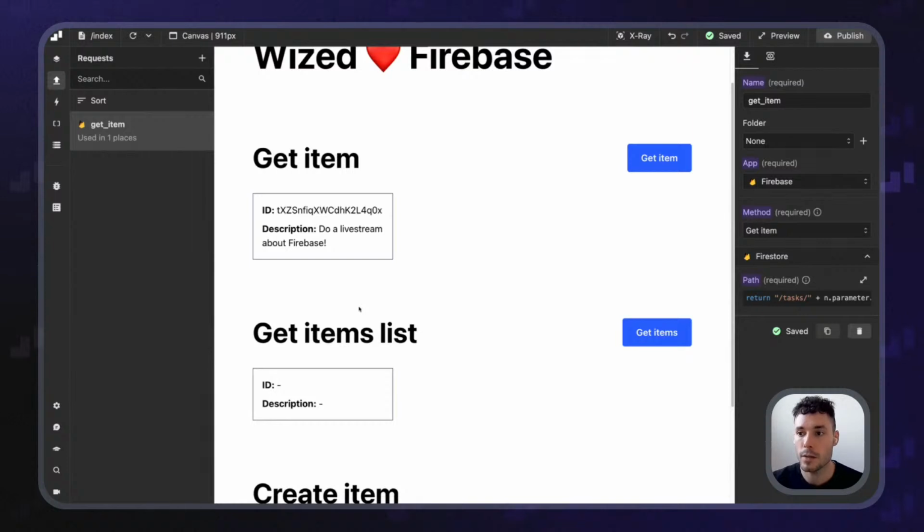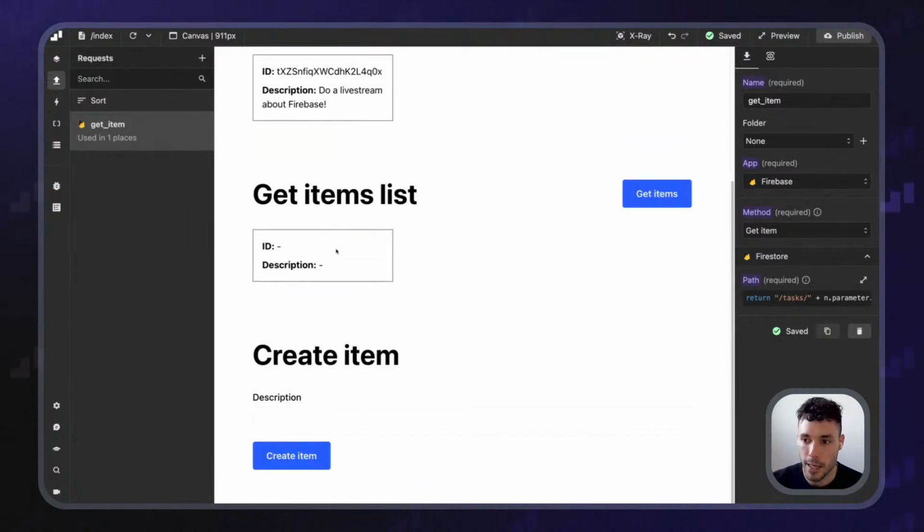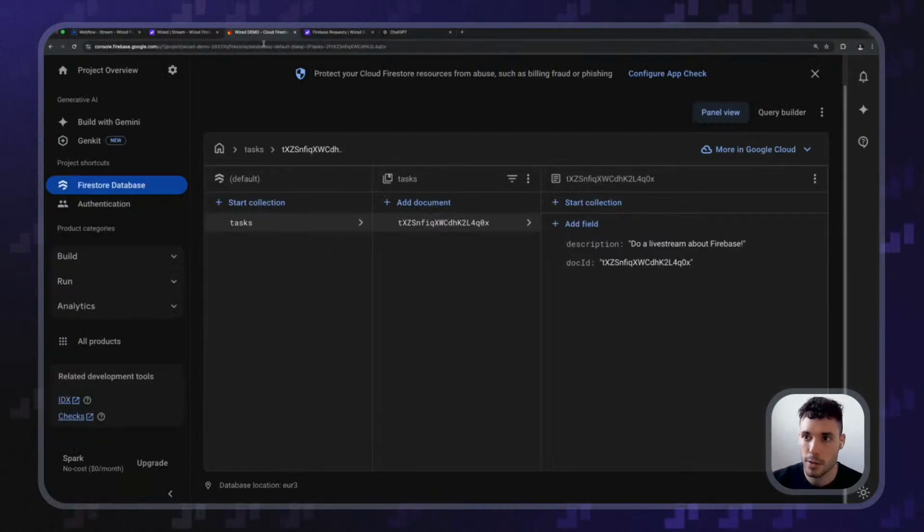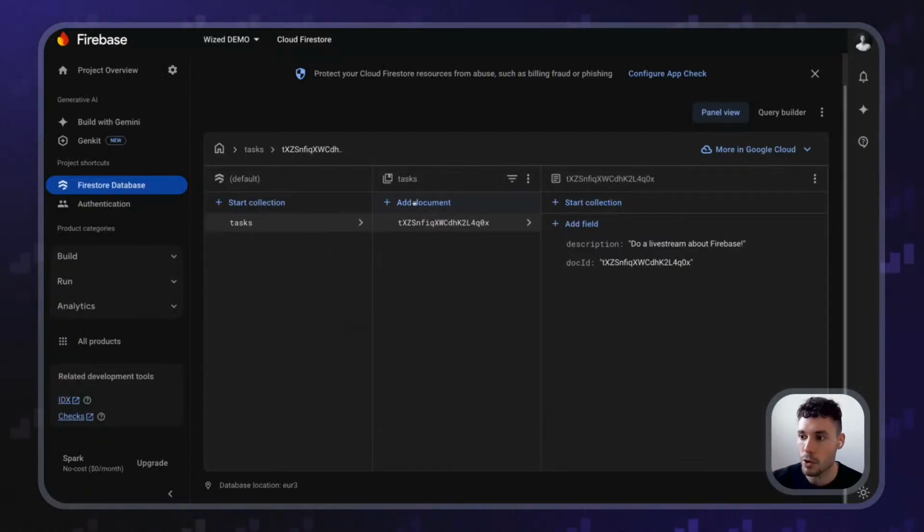Now, let's say that I want to get more items. I don't want to get a single item. I want to be getting all the tasks that exist. So before doing anything, let's go to Firebase and let's create a couple more tasks.